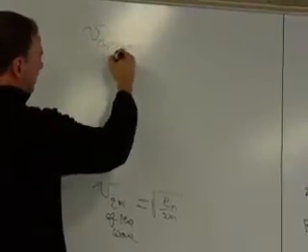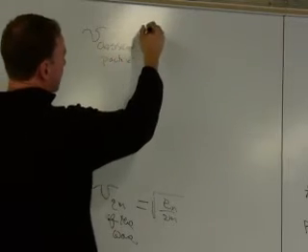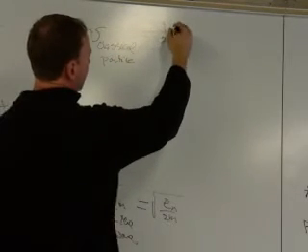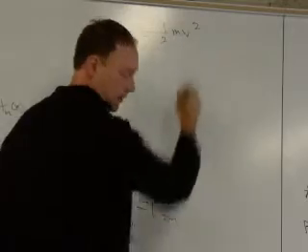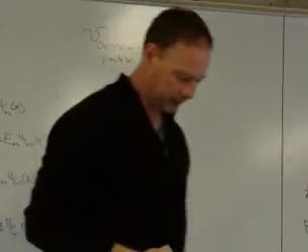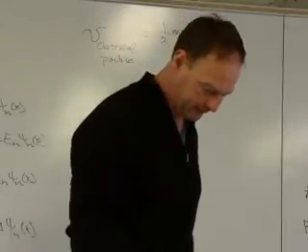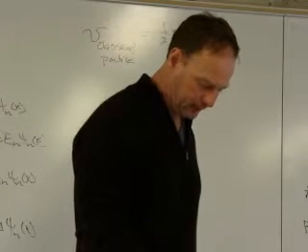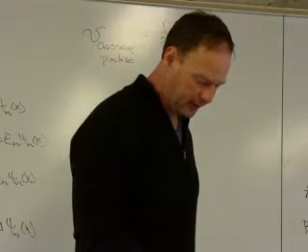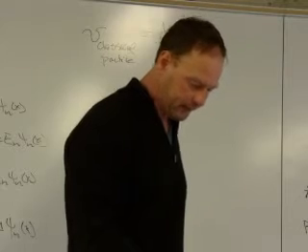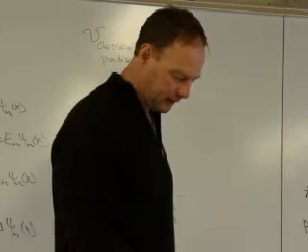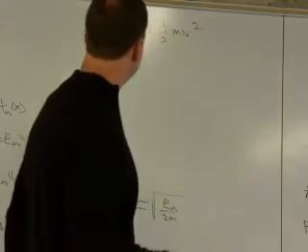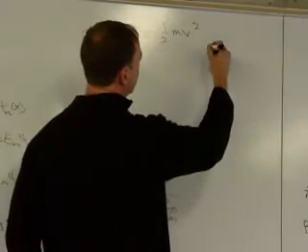The particle velocity is dx/dt. But the kinetic energy equals 1/2 mv squared. Which equals, v squared equals, we have E total.